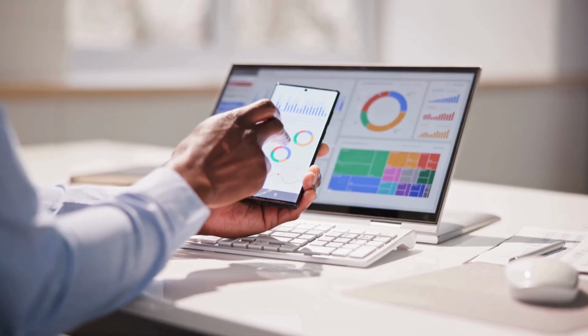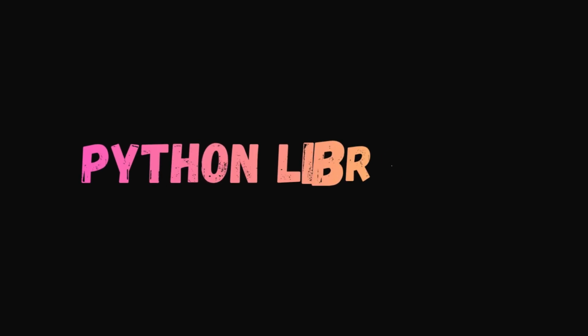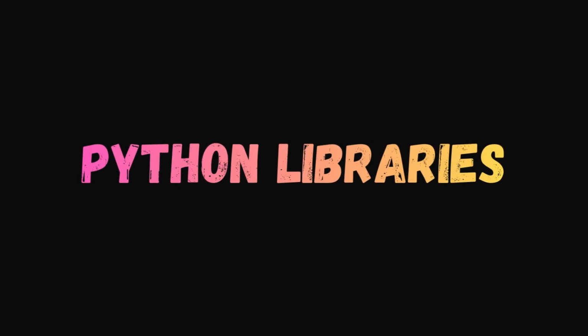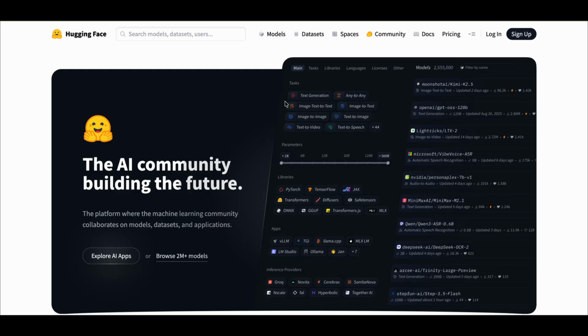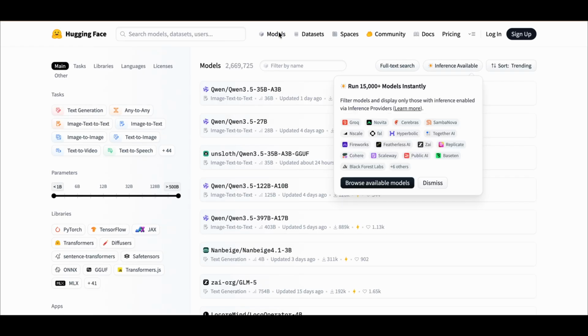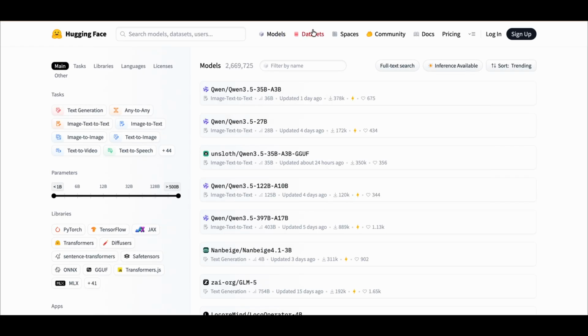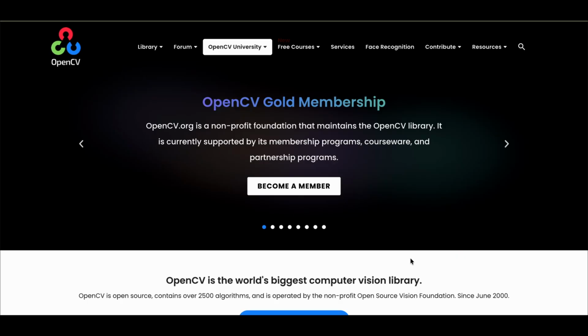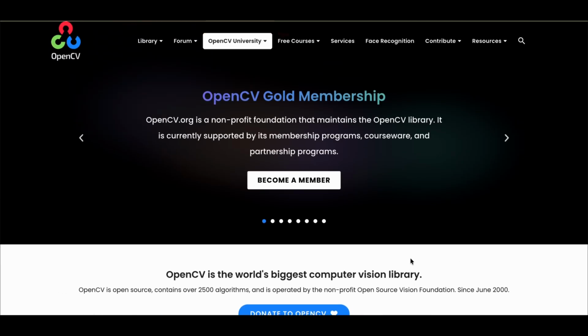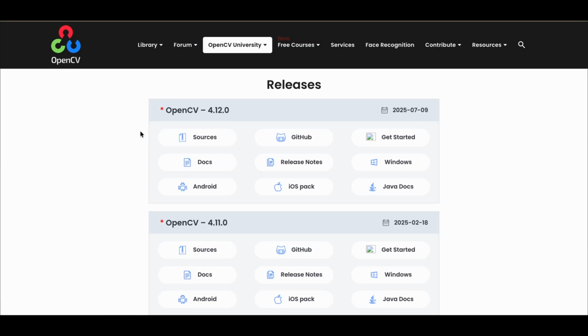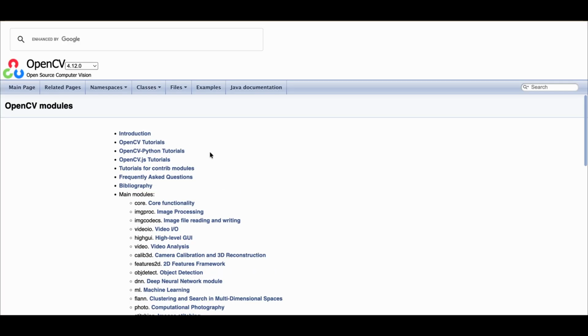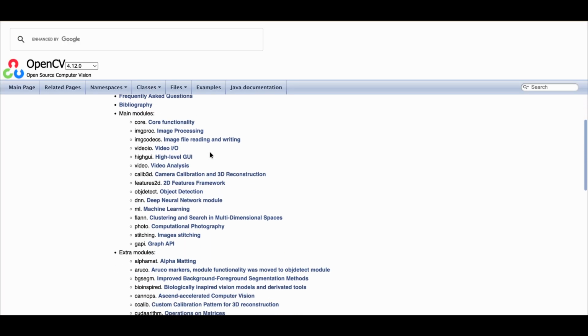Once you have your datasets, you can check out Python libraries that might help you out in your research. Hugging Face is a popular Python library that contains millions of AI models and datasets. OpenCV is for all things computer vision, which is the field that focuses on deriving meaningful information from images, videos, and other visual inputs.